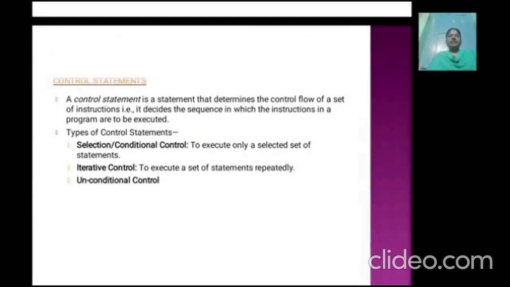Control statements. A control statement is a statement that defines a control flow, a set of instructions. That is, it decides the sequence in which the instructions in a program are to be executed. Types of control statements: selection or conditional control, to execute only a selected set of statements. Iterative control, to execute a set of statements repeatedly. And unconditional control.